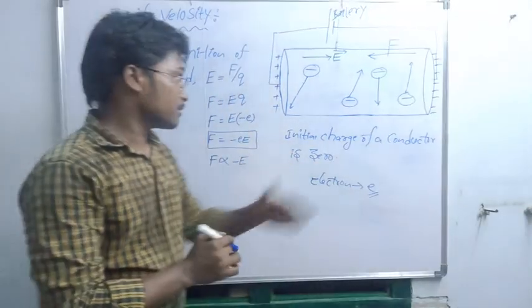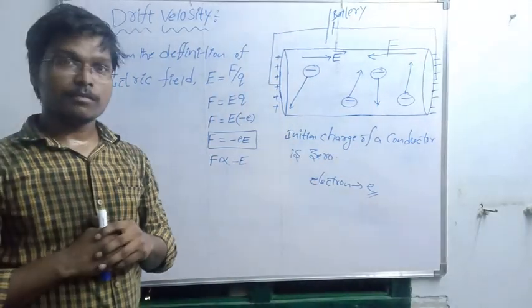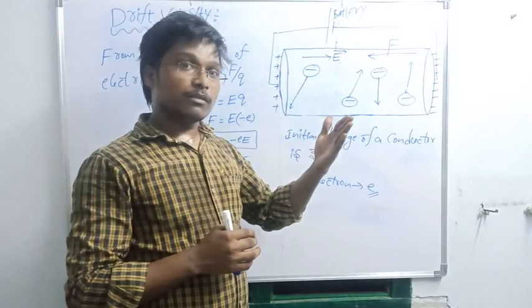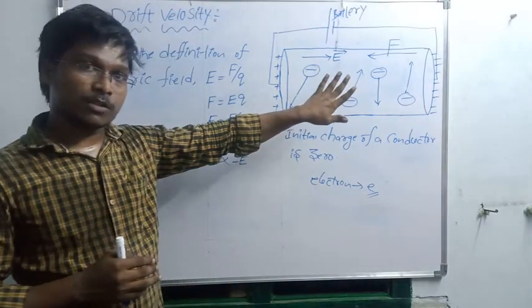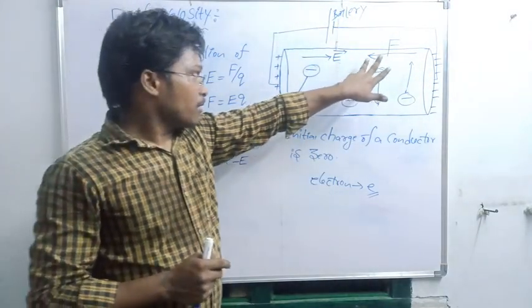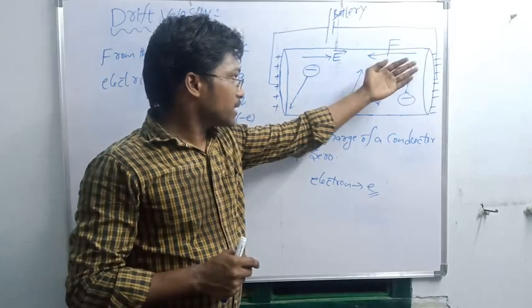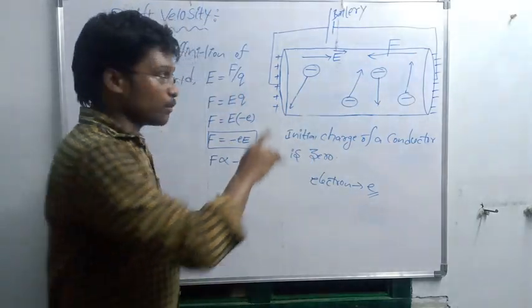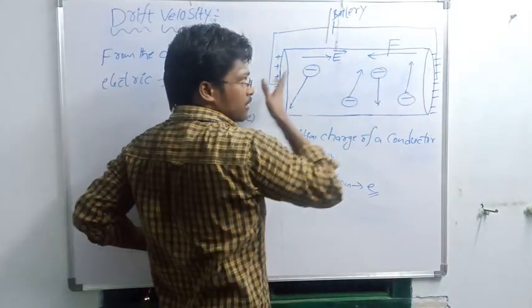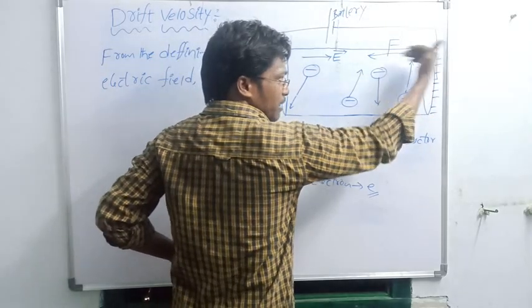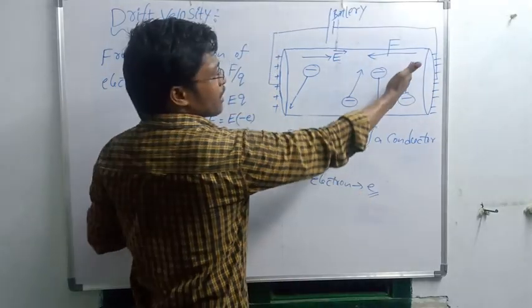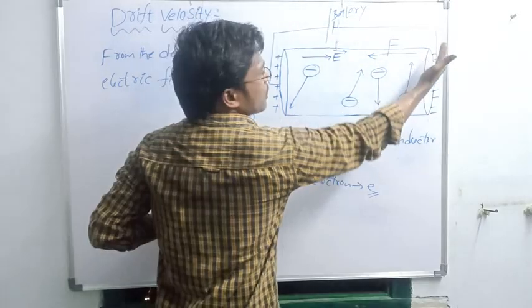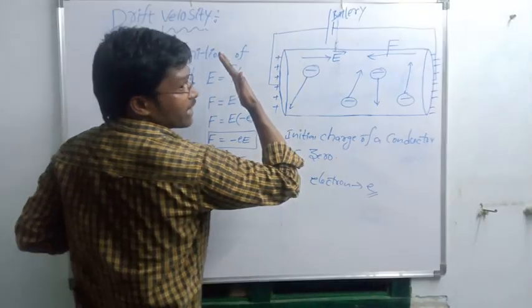I hope you understood this step. Whenever this force acts on the electrons, if the electric field is in this direction, the force will automatically act in the opposite direction.